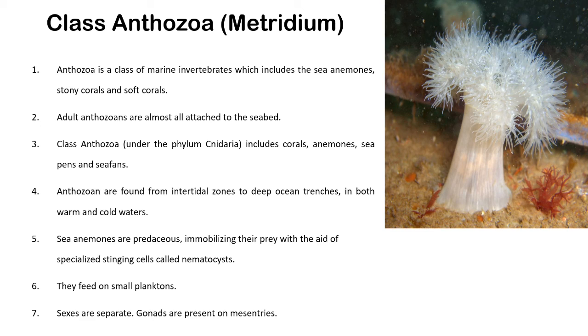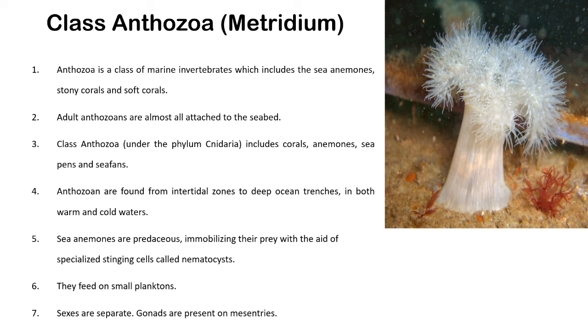Second, adult anthozoans are almost all attached to the seabed. As I said, corals and animals like sea anemone remain attached with their body to the seabed or substratum and grow rapidly. Class Anthozoa under phylum Cnidaria includes corals, anemones, sea pens, and sea fans. So these are the different varieties of animals included under class Anthozoa. Anthozoans are found from the intertidal zone to deep ocean trenches, in both warm and cold water.